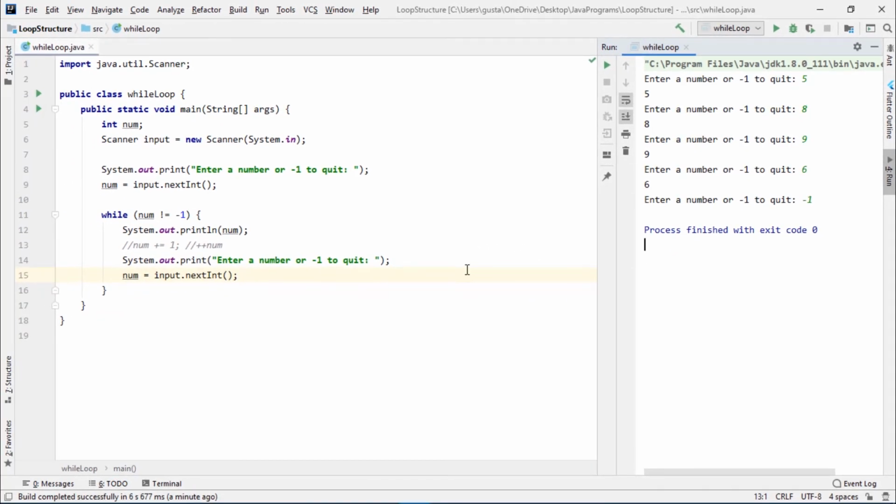Well, guys, this is how we write a while loop, both definite and indefinite, in Java.